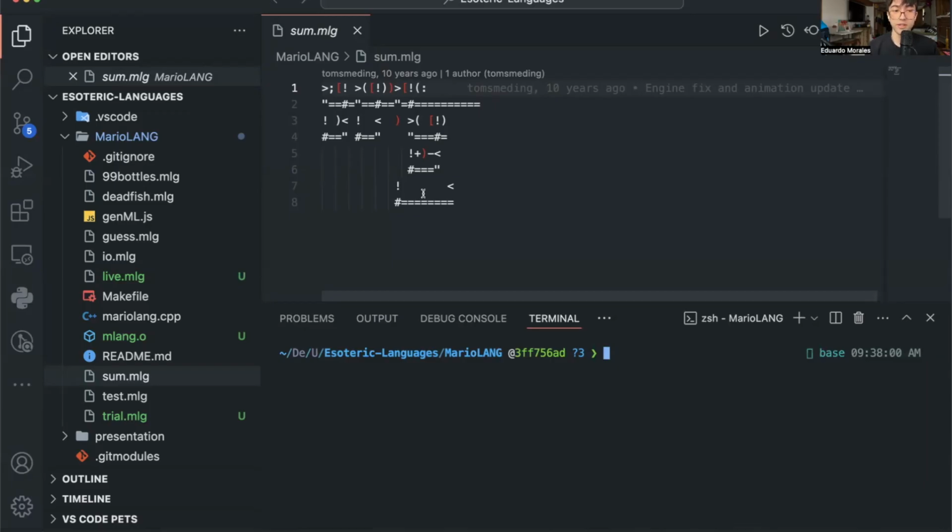Live example. Here's our GitHub repository, which has the compiler and also the other instructions and examples we have here, but we're going to look at the sum example, which takes an input from the user. If that input is not 0, we continue getting input. And then when we do finally put in 0, we sum it up. So here we move the instruction pointer right, we get input. If that input is not 0, we go down, we move the instruction pointer to the right, and then we keep on getting input. This is the loop here.